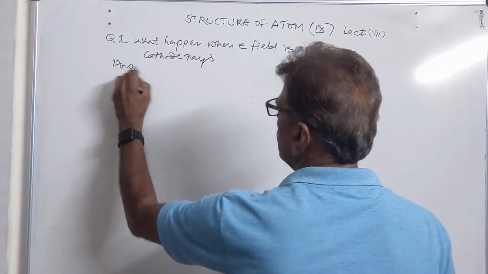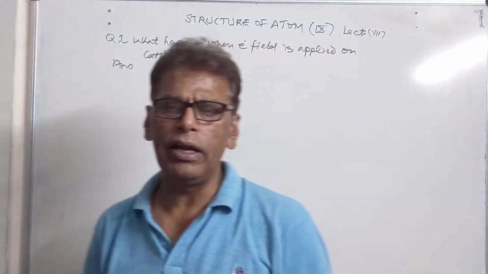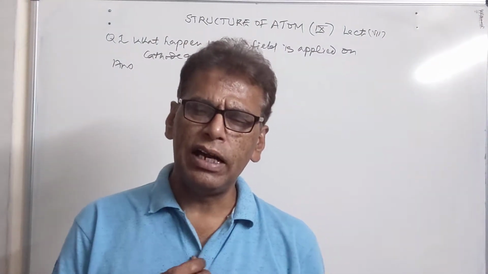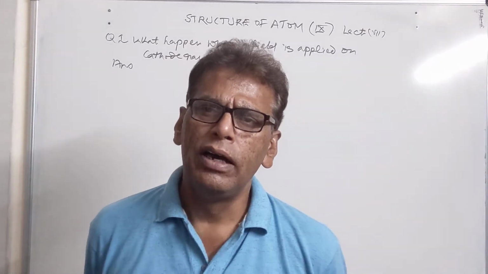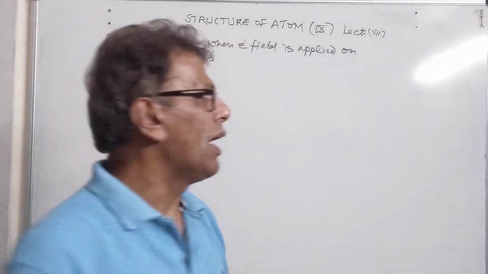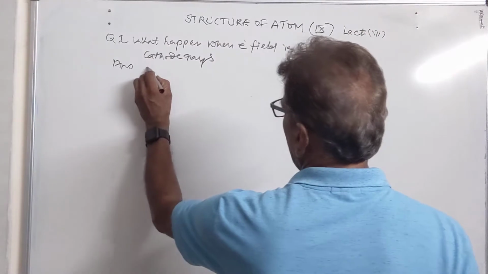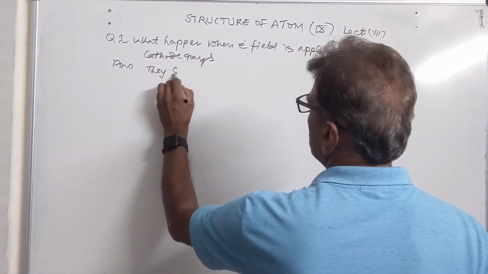So answer to this question is, when electric field is applied on cathode rays, they start moving towards the positive plate of the applied electric field.